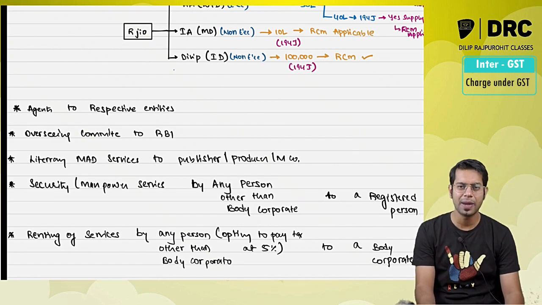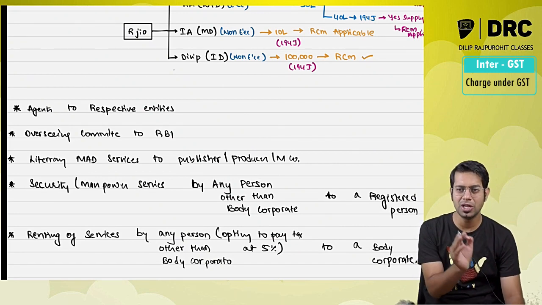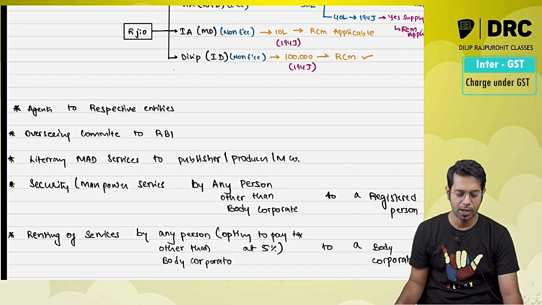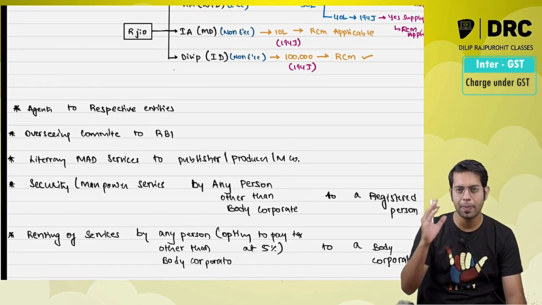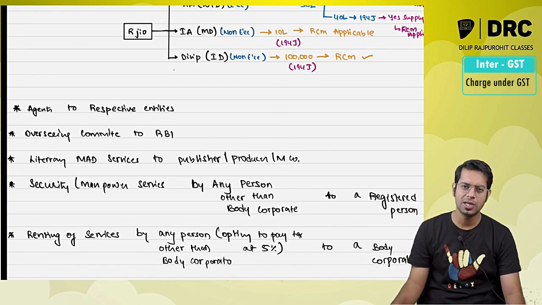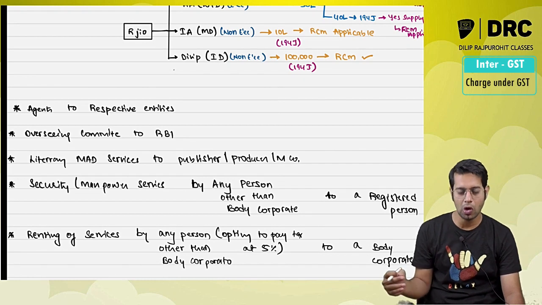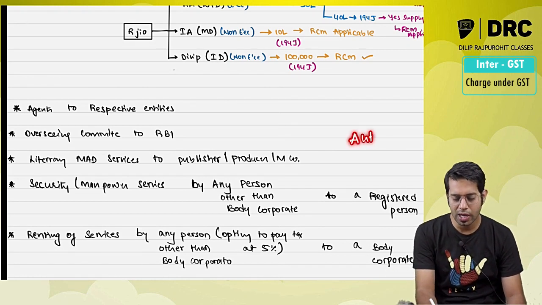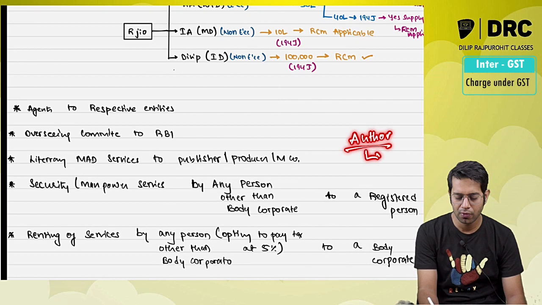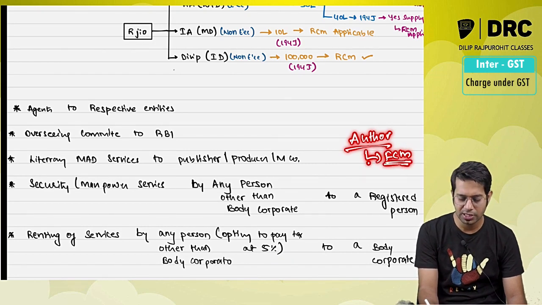What is this literary service? Literature services given by an author to a publisher, that publisher will have to pay the taxes under reverse charge normally. However, the author also has an option to pay the taxes under forward charge. For that, what do they have to do? If you want to pay the tax under forward charge, what will you have to do, sir? You will have to take registration under GST law and issue a tax invoice.